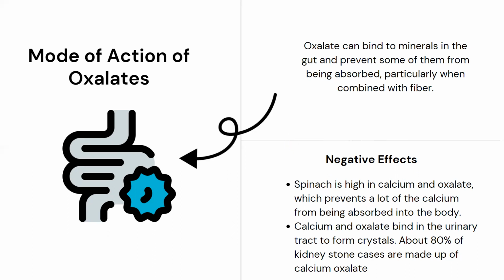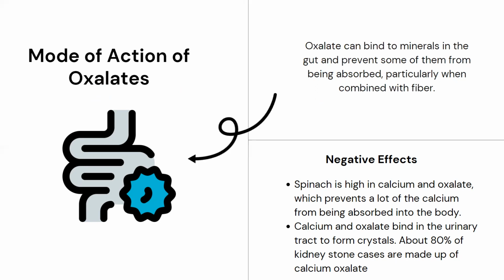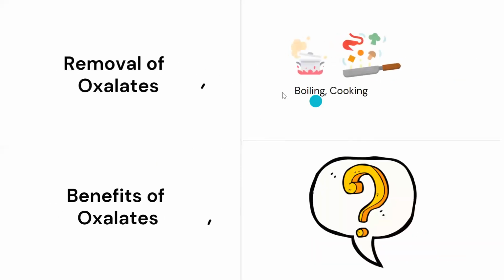Oxalate crystals are formed in the urinary tract, and about 80% of kidney stones are caused by calcium oxalate compound. So guys, mind you, be very, very careful when you consume such foods, because oxalates are present in very high quantity in green leafy vegetables, and these are a major reason for kidney stones being on the rise in the human population, right?